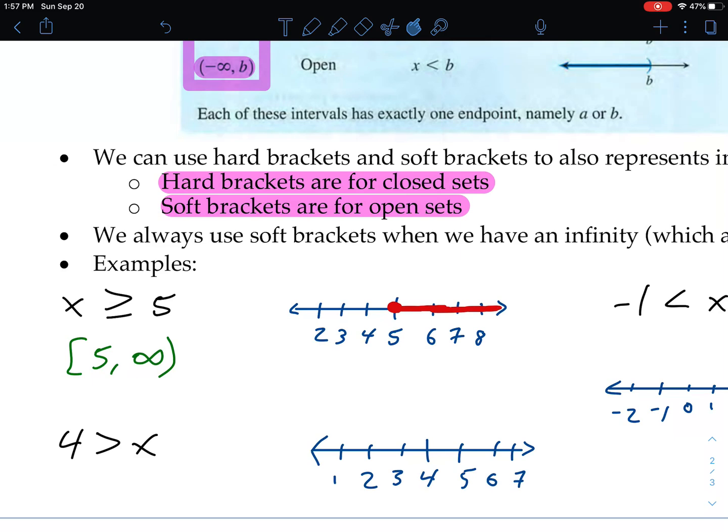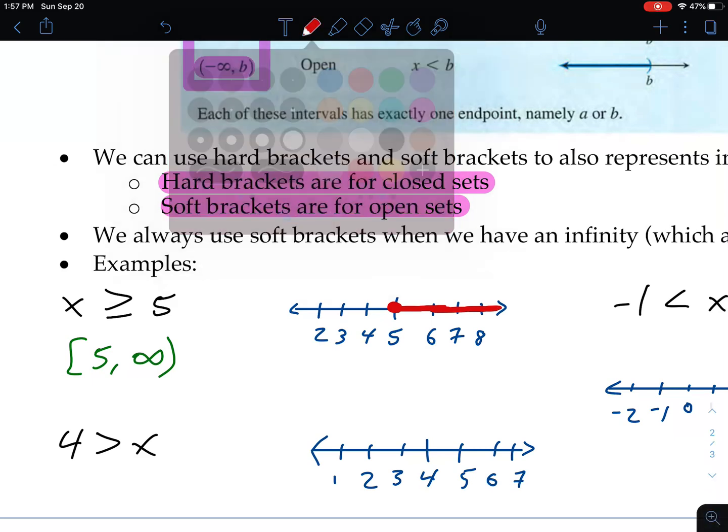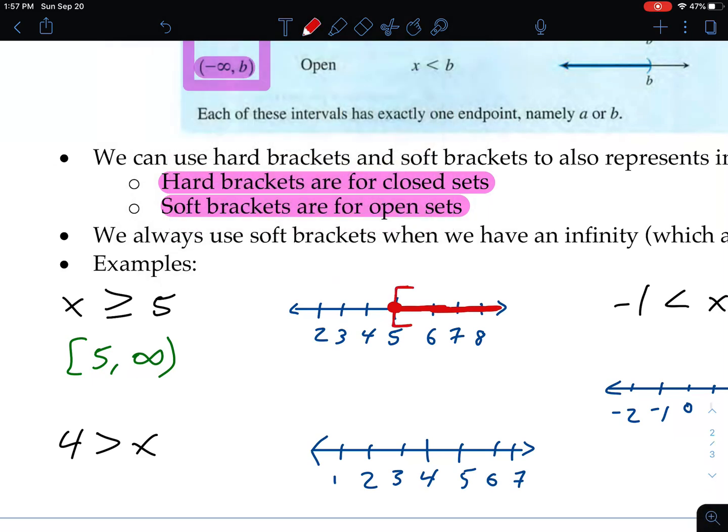Some people use this symbol right here. You'll go like this sometimes on the number line. That's fine too. Some of you have seen it with a closed circle including the 5. That works as well. But there's our number line representation of x is greater than or equal to 5. Interval notation in green: hard bracket 5, comma, infinity, soft bracket. Always soft bracket on the infinity.